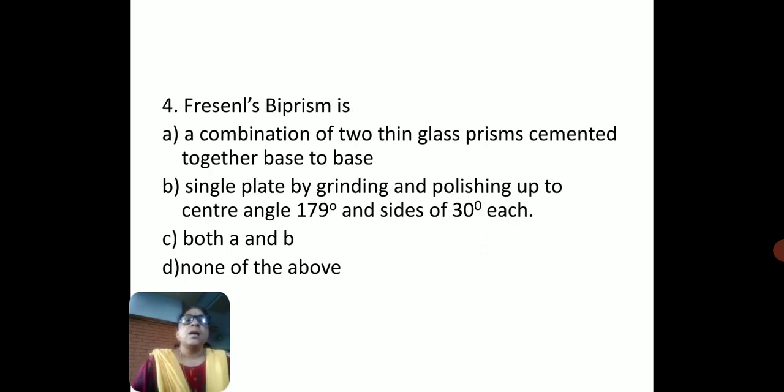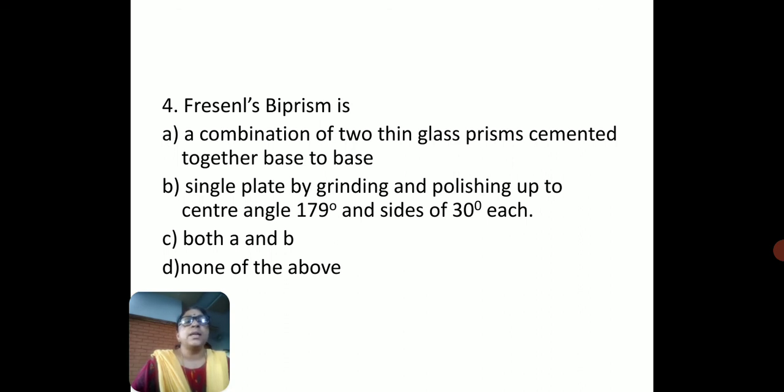Next, Fresnel's biprism is a combination of two thin glass prisms cemented together base to base, or a single plate made by grinding and polishing up to a center angle of 179 degrees and sides of 30 degrees each. The third option is both A and B, and D is none of the above.